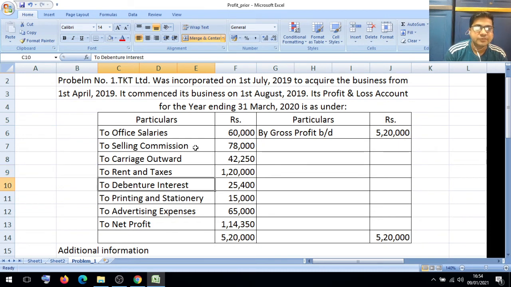Debenture interest is directly put, it is a company item, not a pre-incorporation item, so it is directly put in our post-incorporation column. Printing and stationery, time ratio. Advertising expenses are related to the sales, therefore we will consider sales ratio. Then gross profit is also related to the sales, therefore we have to consider sales ratio.